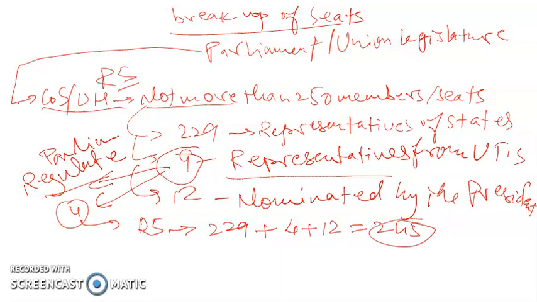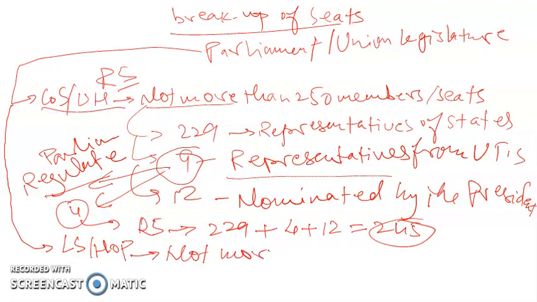Now let's talk about the second house, or lower chamber, of the parliament. The lower chamber is the Lok Sabha, also called the House of the People, and the Constitution provides that the total membership of the Lok Sabha is not more than 552 seats.